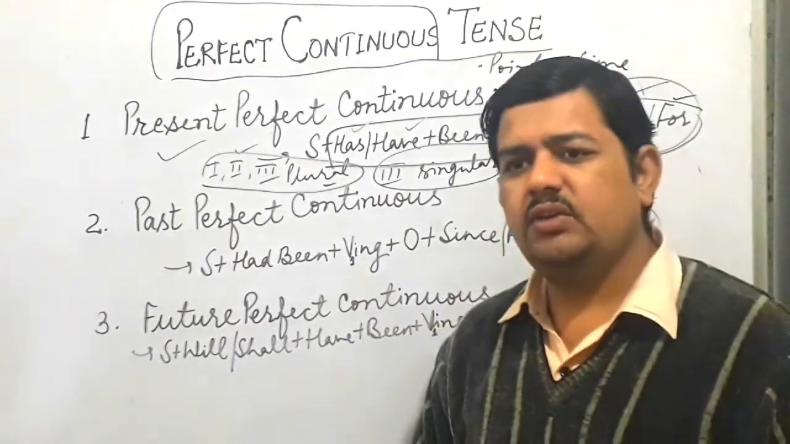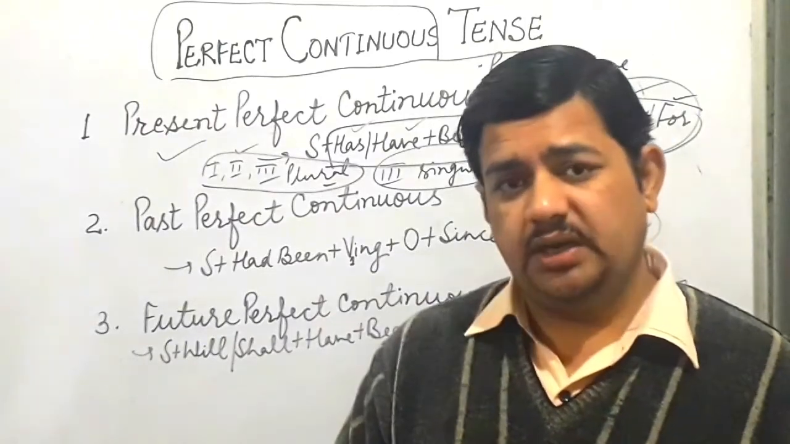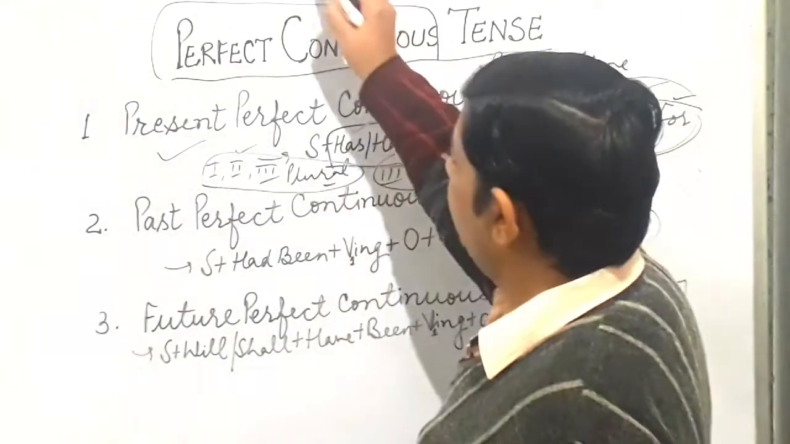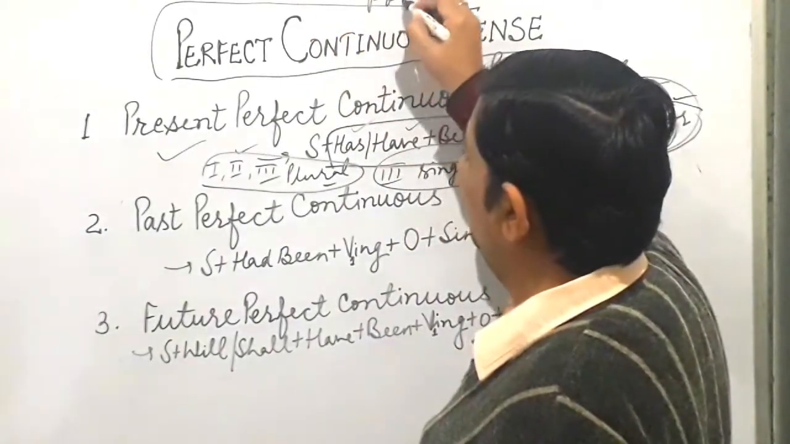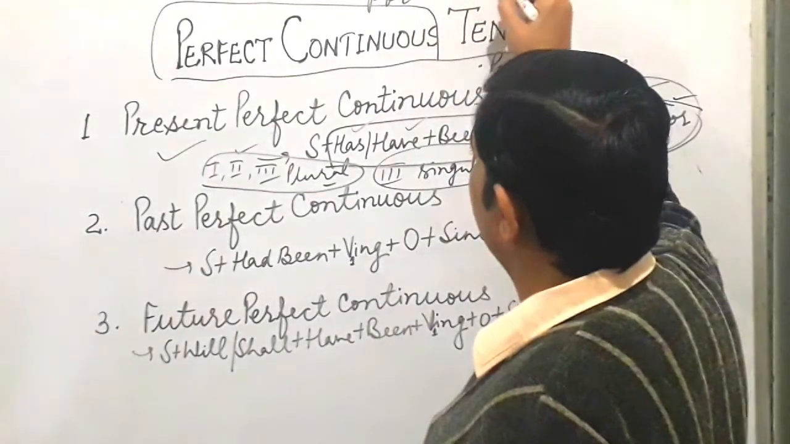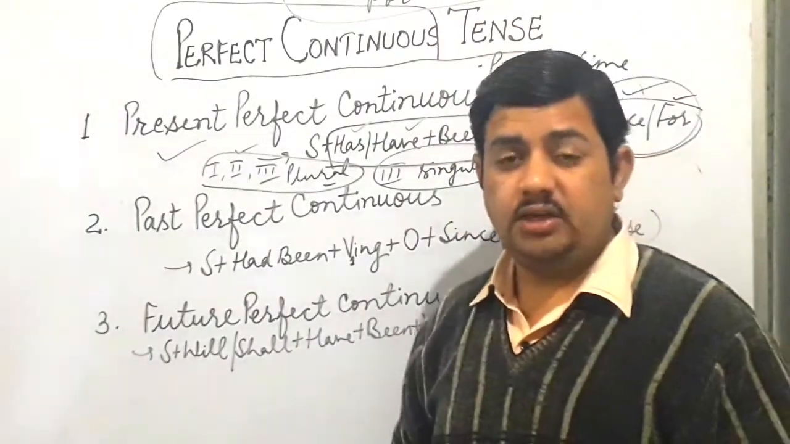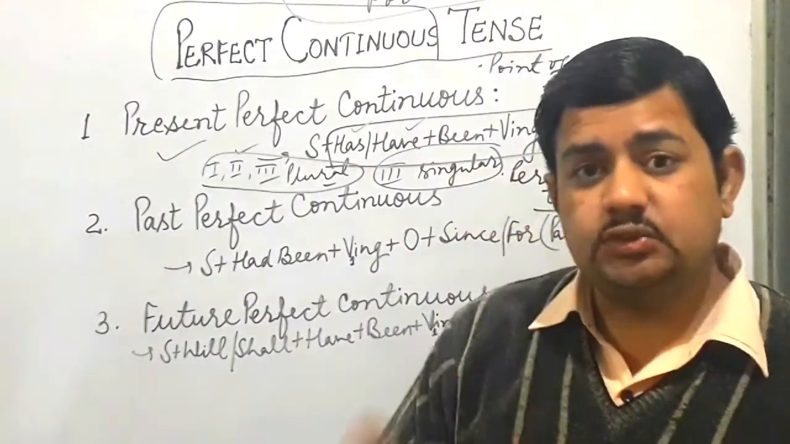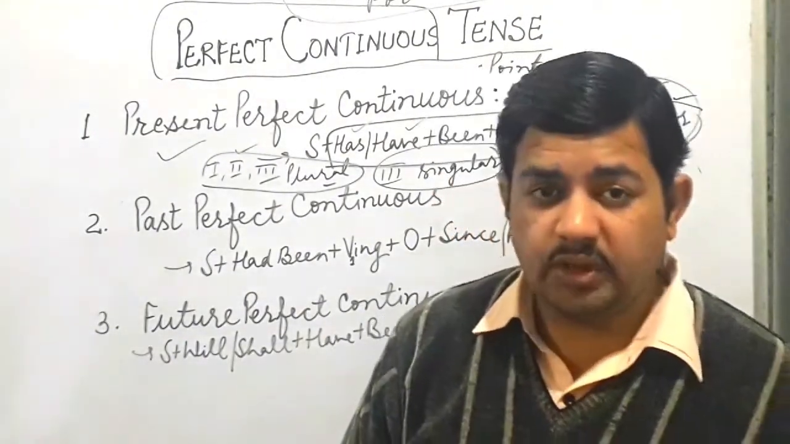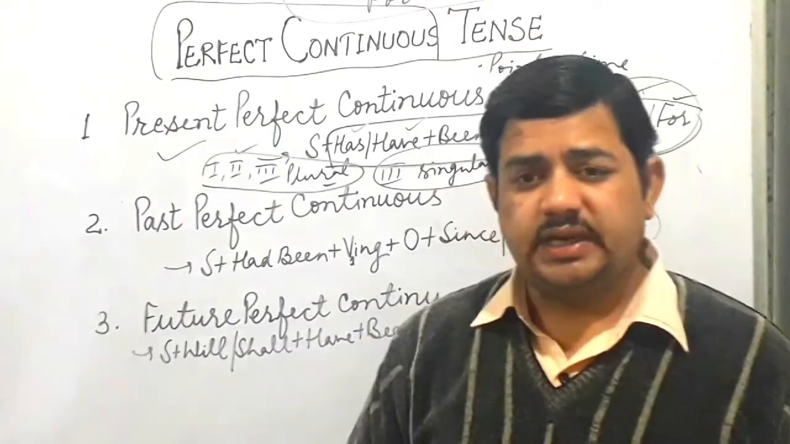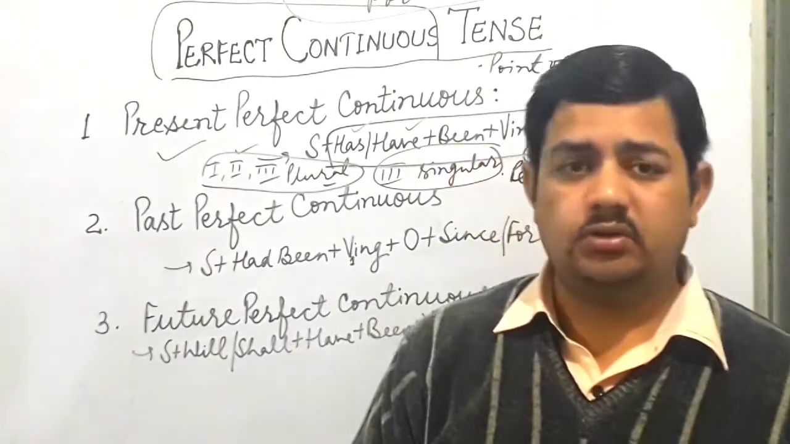The same we can use in negative and interrogative sentences. Especially when we make interrogative sentences, we can use phrases like since when and for how long. For example: Since when have you been teaching Hindi? For how long have you been standing here? For how many years has he been teaching in this institute? These are examples of present perfect continuous.